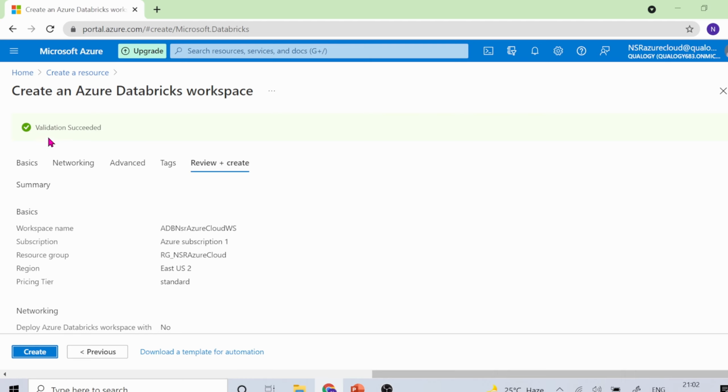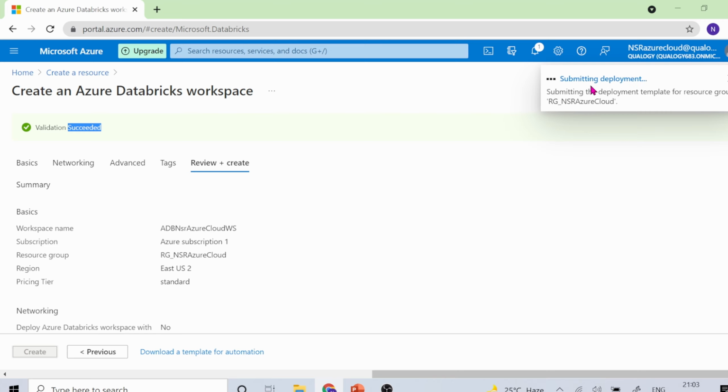If you see here, it is validating and the validation is done. If there are any errors, this validation will not be successful. It will show that validation failed. Based on that, you'll have to click on the appropriate tab wherein the dot would be placed on top of this particular tab. If there is an issue with the Basics tab, you'll see a red colored dot on top of Basics. You can directly go to that tab and correct that, or else you can go to the previous tab and perform your changes. Since the validation is successful, I'm just clicking on Create.